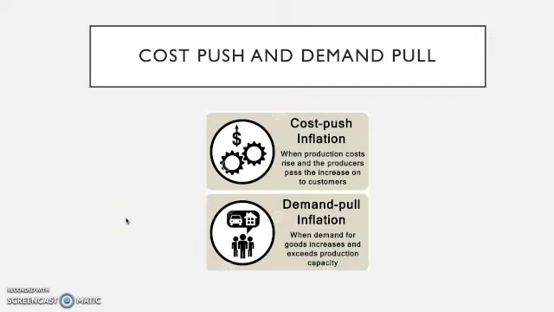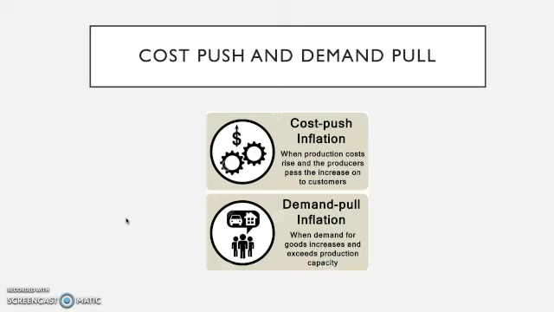So let's move right over into cost push and demand pull inflation. Here we have a simple definition. Cost push inflation is when the production costs rise and the producers pass the increase on to the customers. On the other hand, demand pull inflation is when the demand for goods and services exceeds the production capacity within an economy.